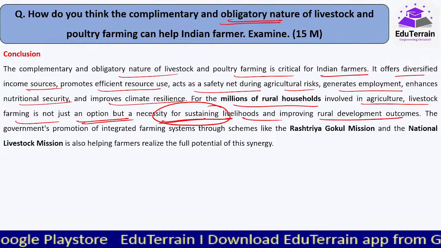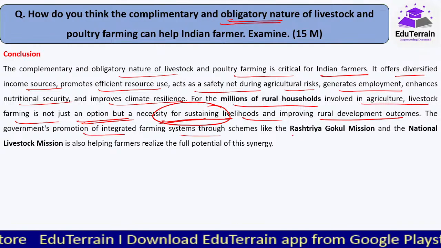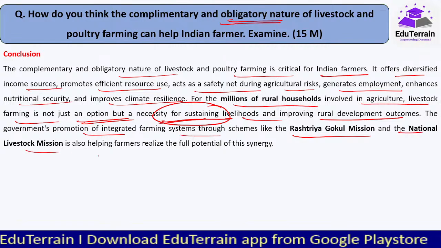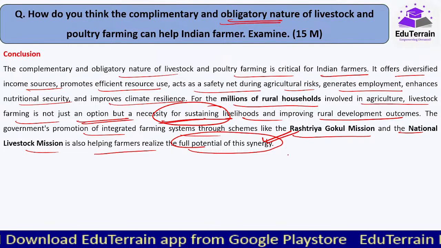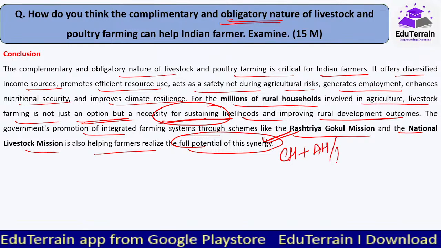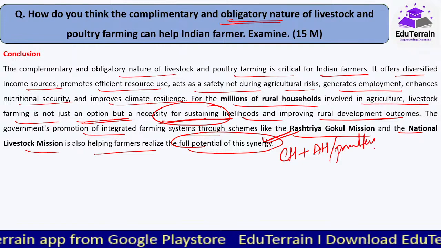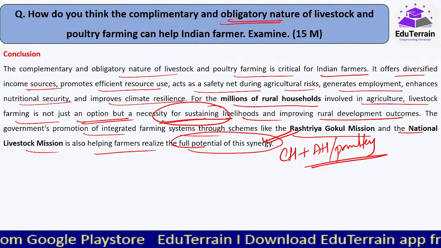Is there anything that is being done by the government of India? Yes. The government's promotion of integrated farming systems through schemes like Rashtriya Gokul Mission and National Livestock Mission is also helping farmers realize the full potential of this synergy of crop husbandry plus animal husbandry or poultry. So we are closing this on a positive note.